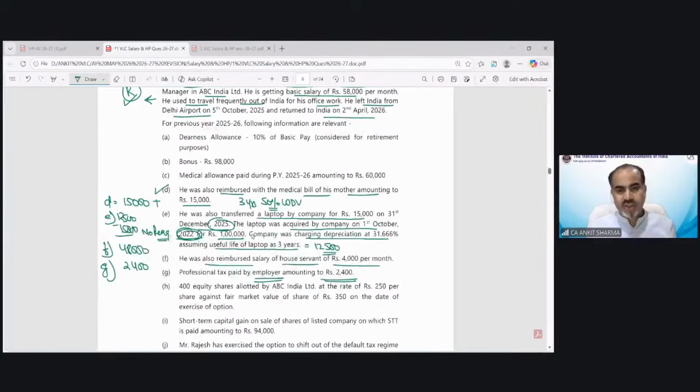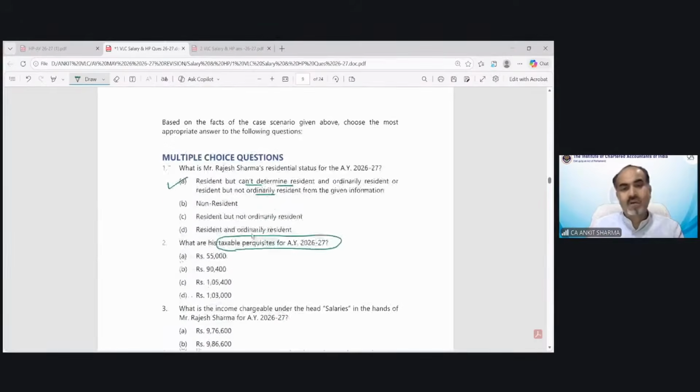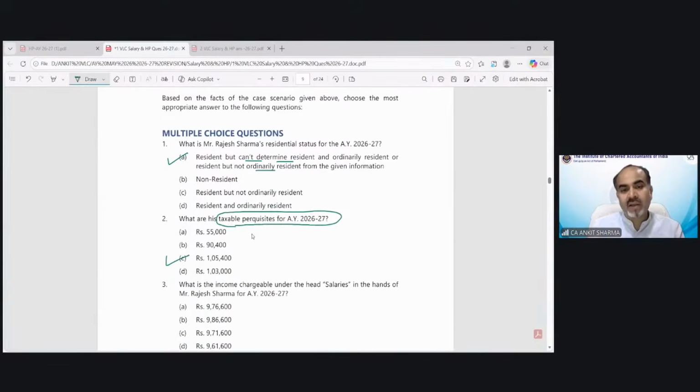Then again the share point, 250 rupees paid for 350 rupees share, 100. That means taxable value 40,000. So all this is 105,400. So the taxable perquisite value is 1,05,400. So option number C would be the correct answer.